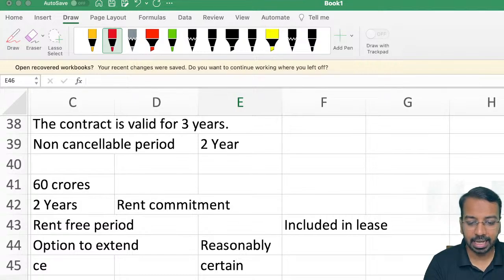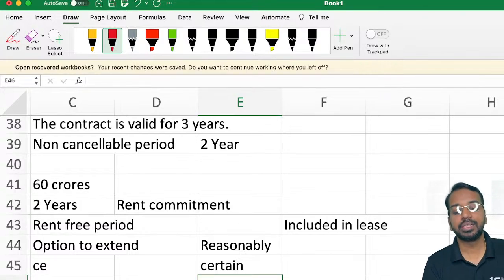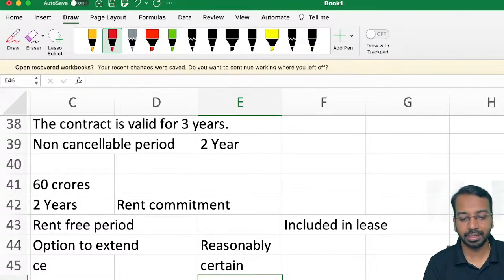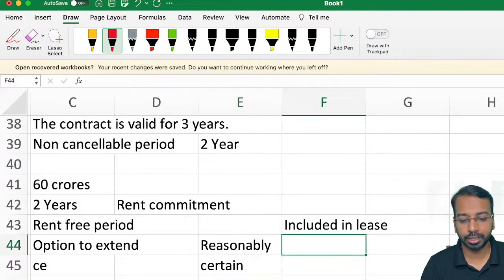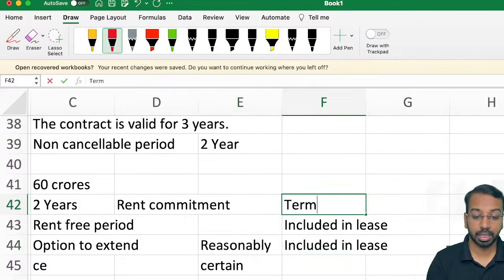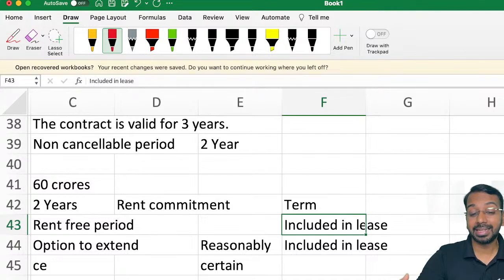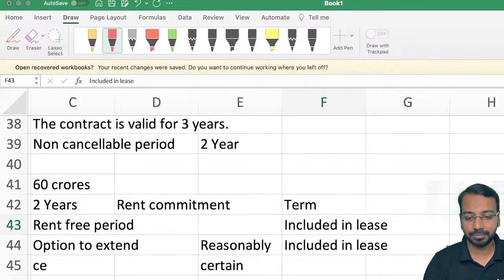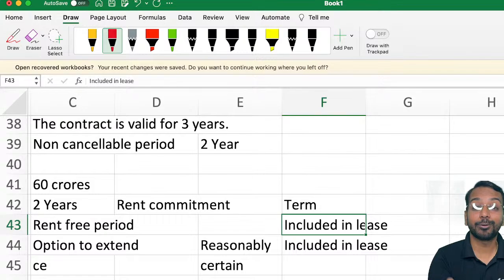if the lessee has an option to extend which is reasonably certain, then we will include it in the lease term. Reasonably certain means what? The lessee after 2 years will say, I will exercise 1 year extension. Then the lessor cannot say no. And after it has been extended, then the lessee will include that in the lease term.